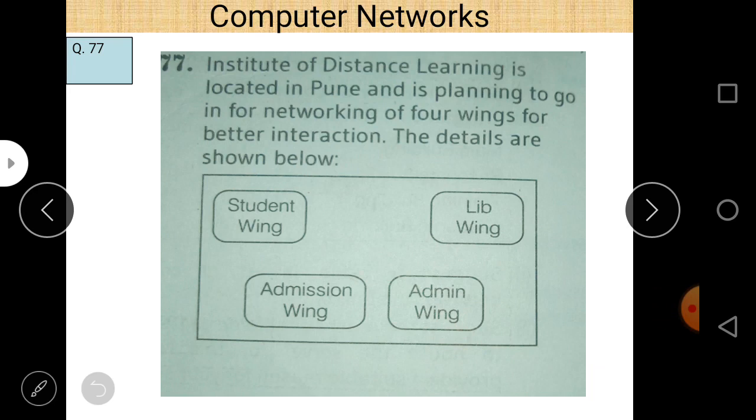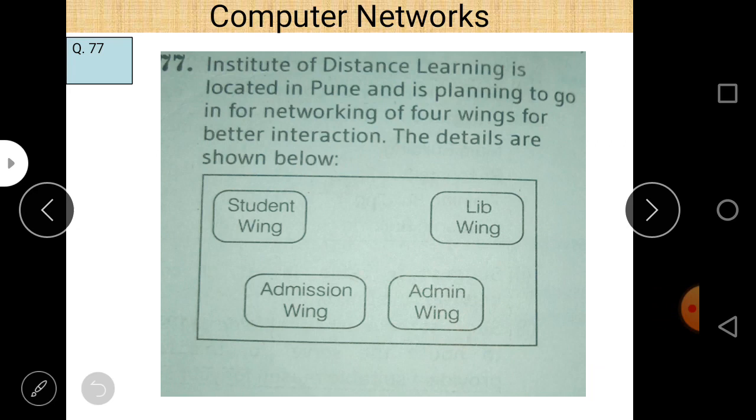So to solve this type of problem, first of all, just revise the different types of networking devices and different types of transmission media. As far as cable layout and server are concerned, it is, I think, very simple. And as far as cable layout is concerned, you will try to reduce the cable length. That is the concept. So, question number 77 here.